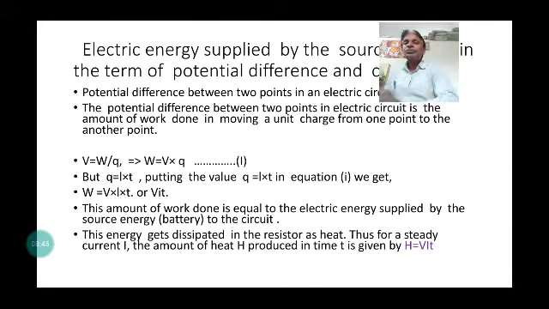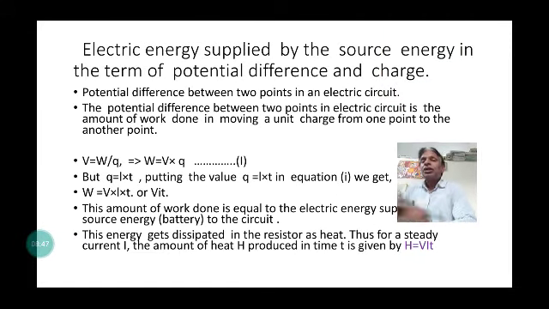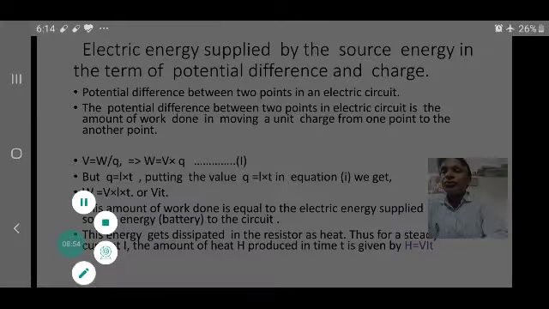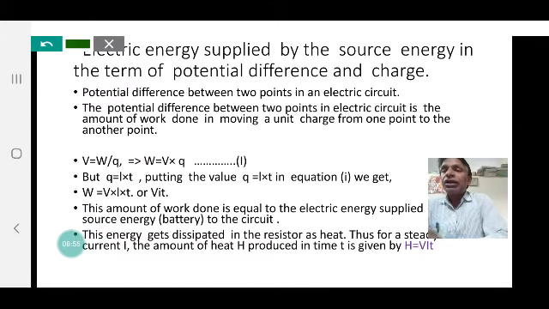Now, here, electric energy supplied by the source energy, the battery, in terms of potential difference and charge, that we discussed.